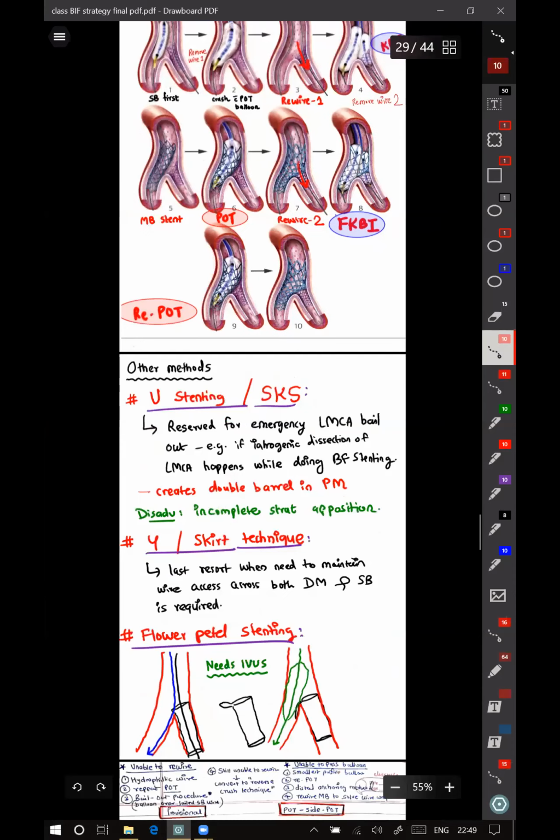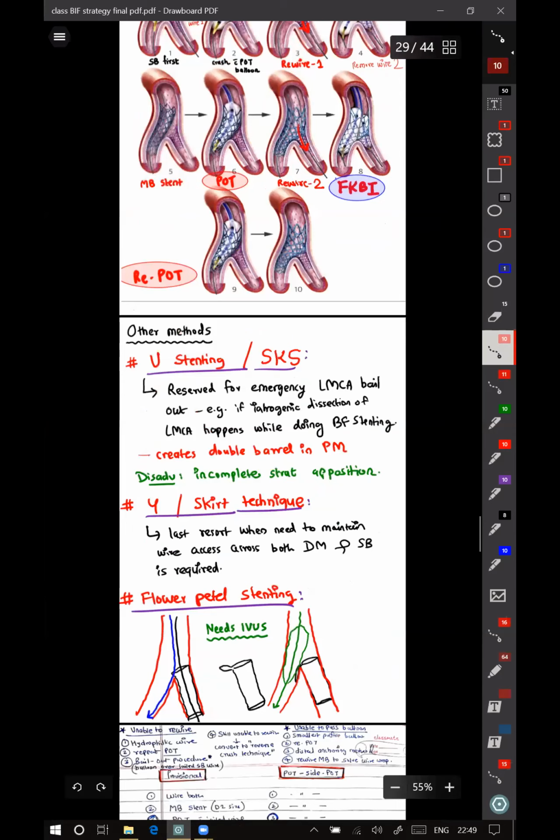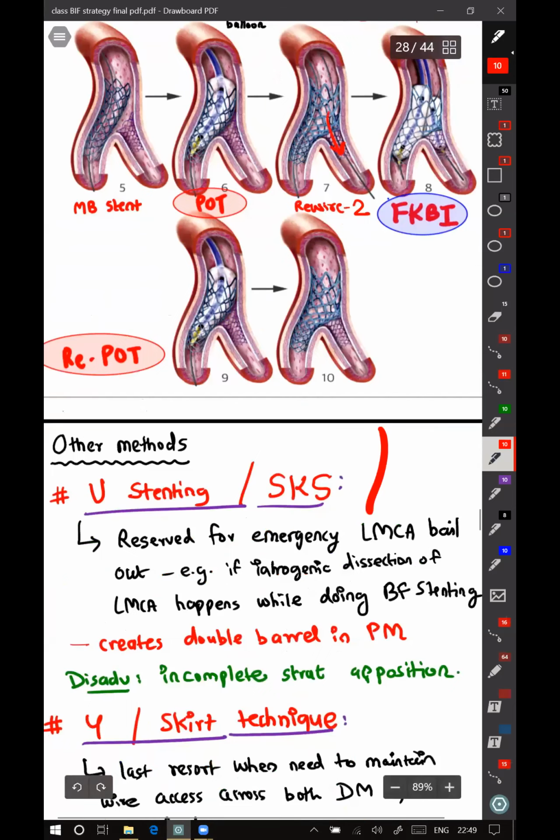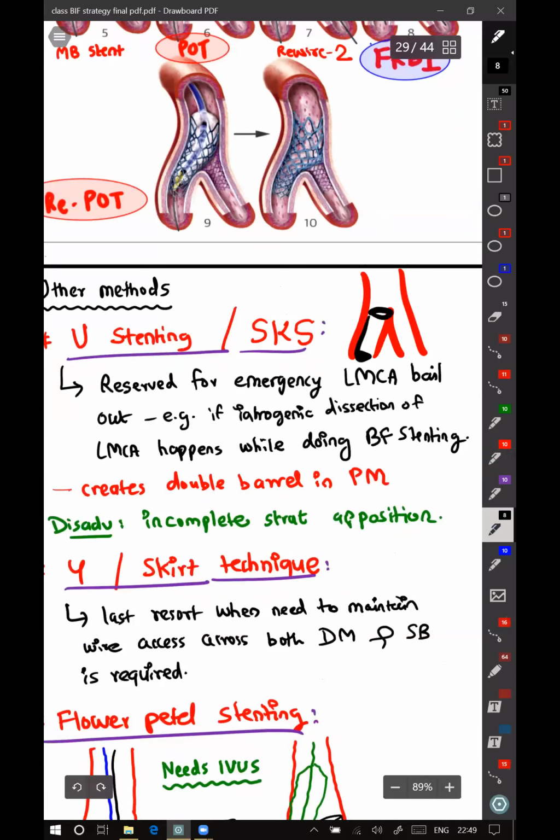Other methods, which I am not going to go into in detail, are V-stenting or SKS. V-stenting means you put one stent from here to here and another stent from here to here, and they meet at the carina. So that is V-stenting. If you further pull the stents up and create a double barrel in the proximal part, then it becomes simultaneous kissing stents.